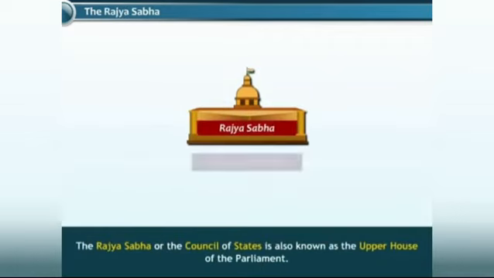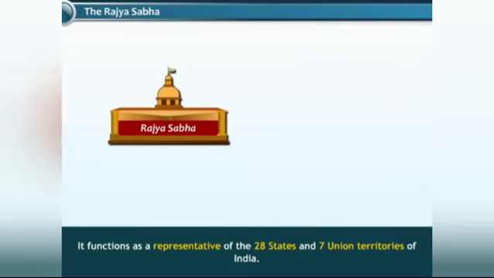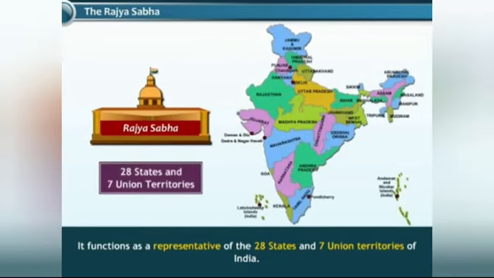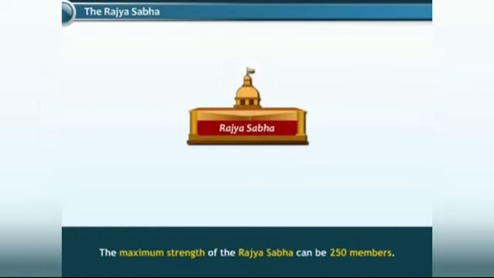The Rajya Sabha or the Council of States is also known as the upper house of the Parliament. It functions as a representative of the 28 states and 7 union territories of India. These members are elected indirectly by the elected members of the state legislative assemblies. The maximum strength of the Rajya Sabha can be 250 members.